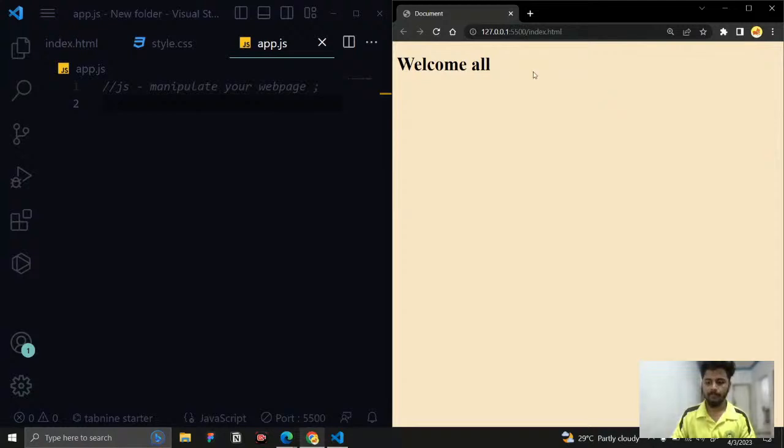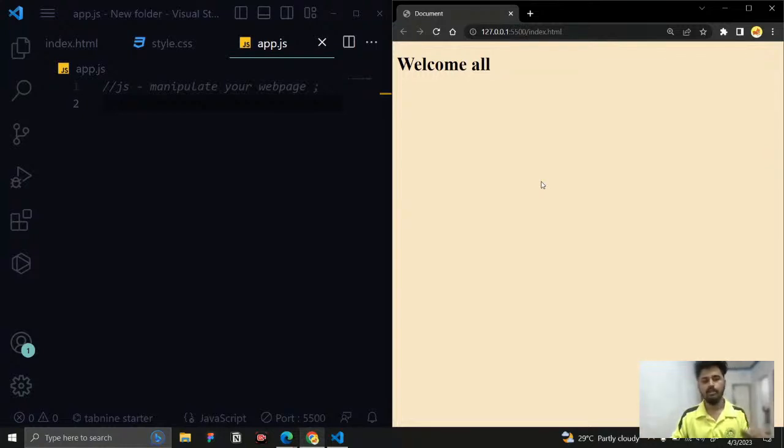If someone clicks a button, a dropdown will come. If someone clicks again, the dropdown will be removed. If someone clicks an icon, it is going to change to dark mode. If I click it again, it will change to light mode, right? So these kinds of interactivity are possible only with JavaScript. Okay, so when an interaction happens, the interaction may be anything: clicking, double clicking, hovering, dragging, zooming out. That may be anything.